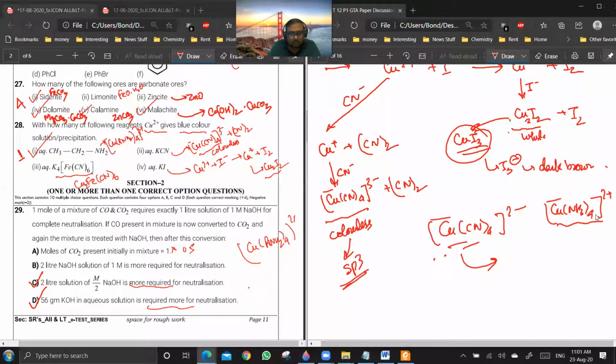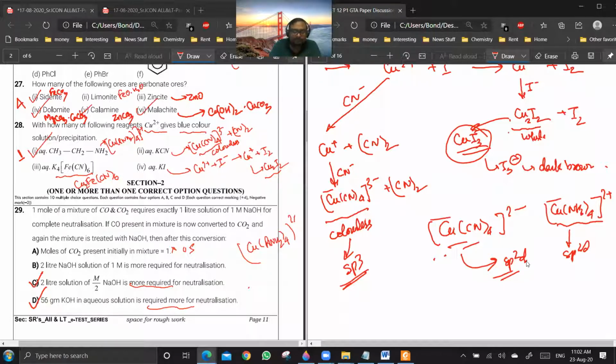sp2d. Yes. So if this is sp2d, then this also has to be sp2d only, no? If NH3 can do, like strong square planar, then obviously this can also do square planar. Yes or no? Getting my point?